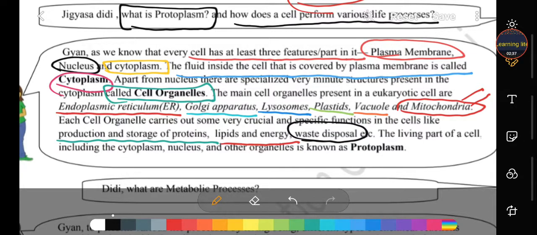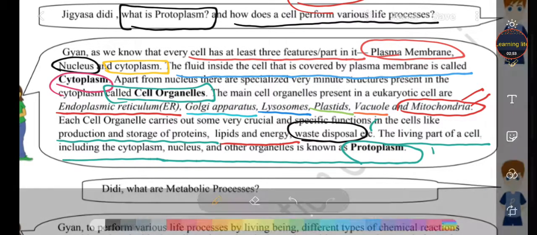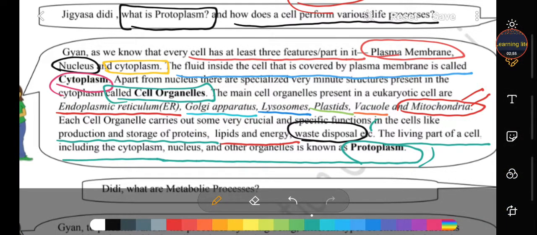Okay, now Gyan asks his Didi, what is protoplasm? So here we get the definition of protoplasm, students. The living part of the cell including cytoplasm, nucleus and other organelles is called protoplasm. So this is the answer. What is protoplasm? The living part which includes cytoplasm, that is the blood of the cell, nucleus, that is the brain of the cell, and other organelles combined.